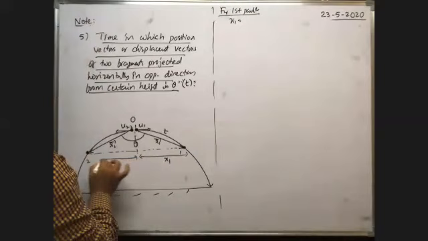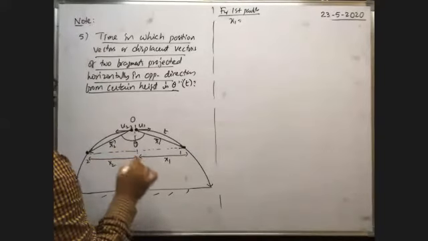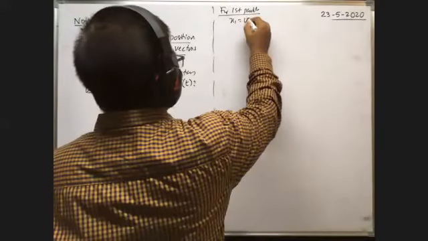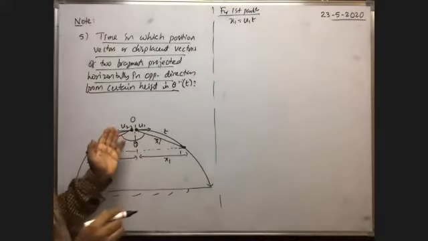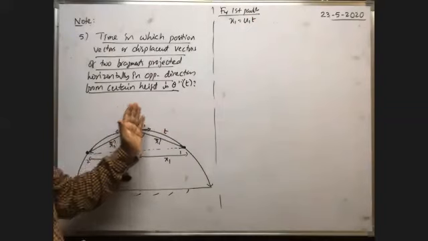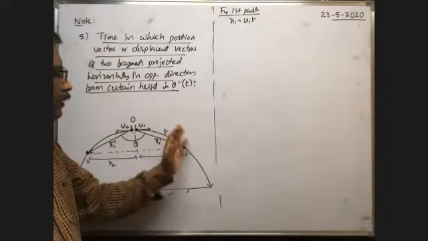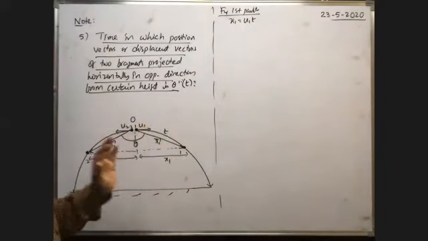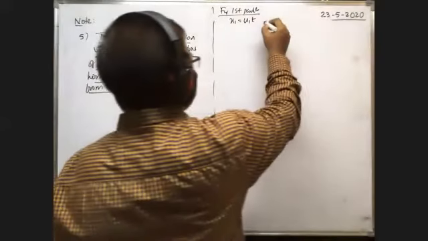It is the horizontal distance traveled for the second particle in a time t2. So what is x1? x1 is equal to u1 into t, because the horizontal component of velocity does not alter with time. That's why with this velocity in a time t seconds, the horizontal distance traveled is u1 into t, that is x1. Similarly, what about y1?